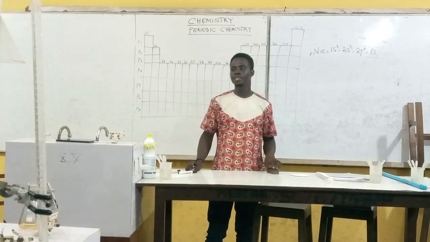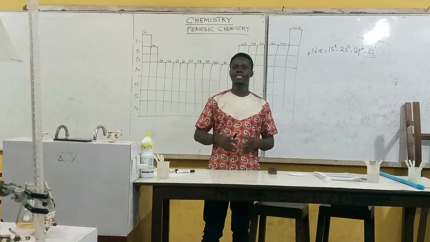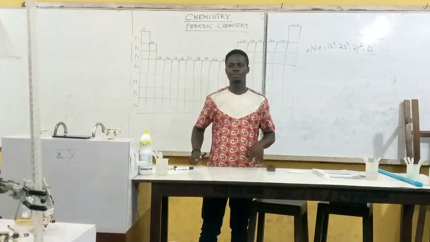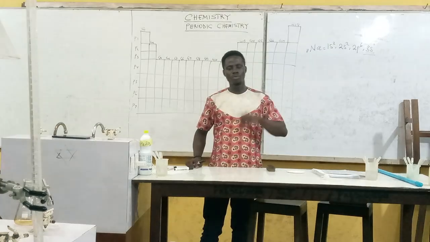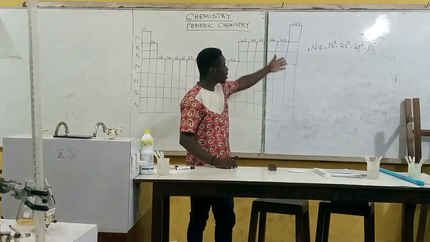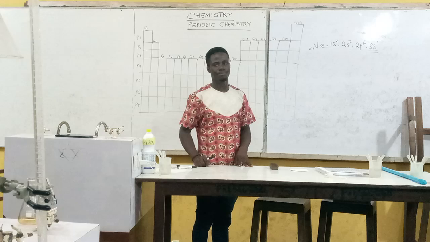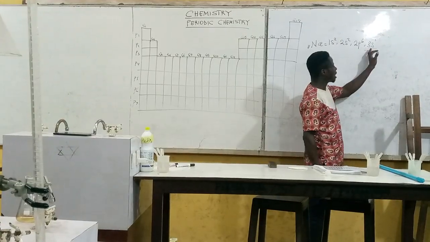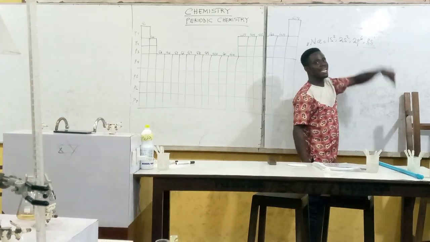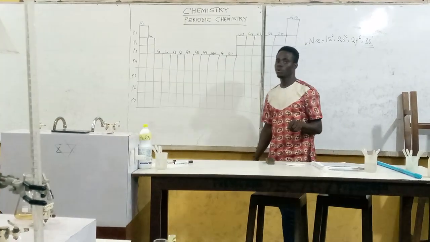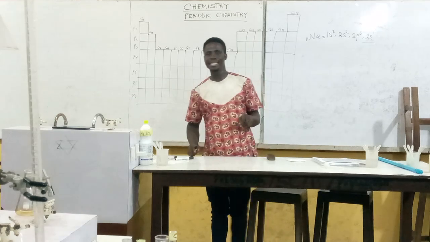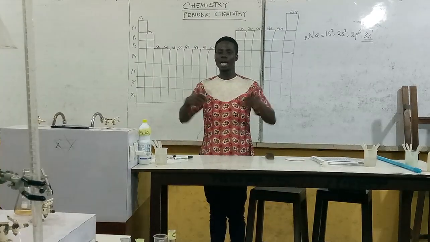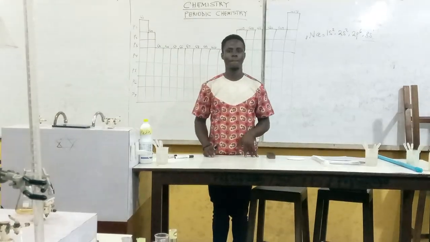In your explanation, you are supposed to tell us that sodium is an S block element because the electronic configuration of sodium is written as, then you write your electronic configuration. Since the outermost electron is on the S block, that is 3s1, it implies that sodium belongs to the S block. So anytime you write configuration, your outermost electron will determine your block.